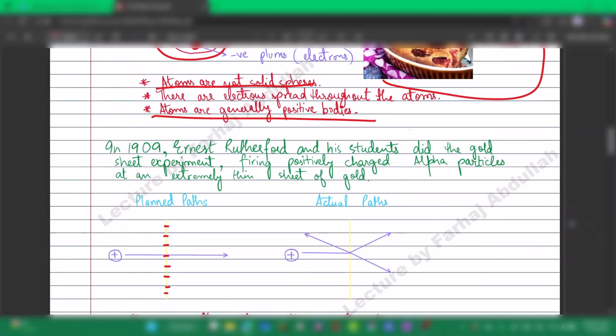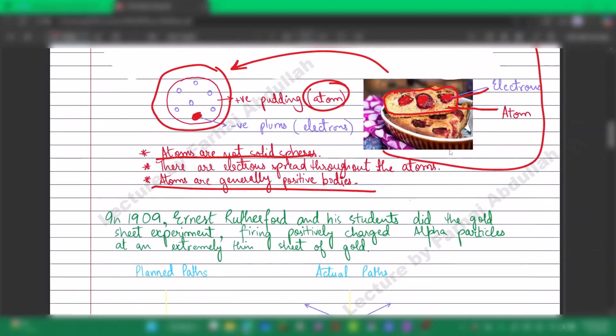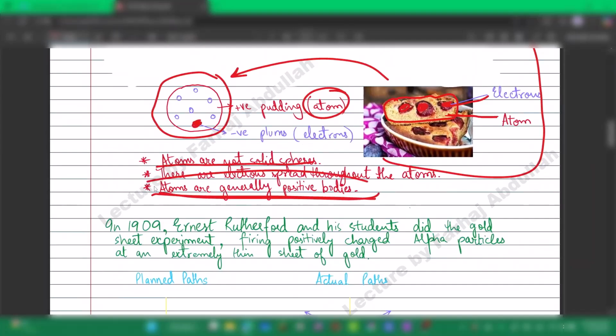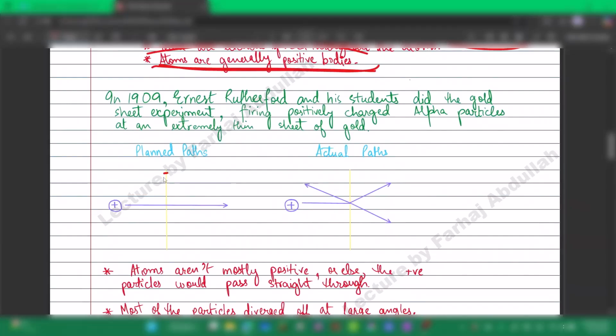Working on the theory that atoms are generally positive, they planned that if all the atoms on this very thin gold sheet are evenly spread out, a positive beam would not be deflected or attracted, so it would move straight through. This was the planned path.